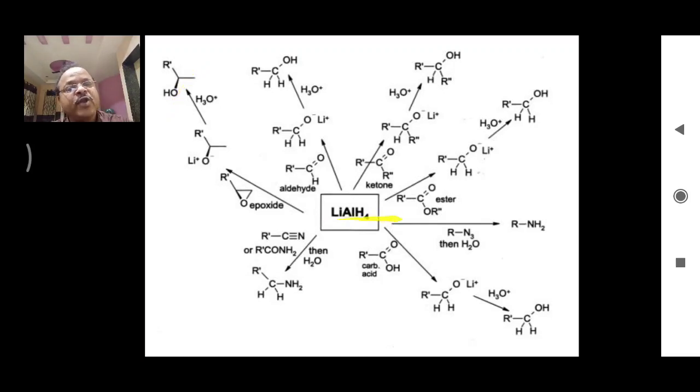But when lithium aluminum hydride is treated with alkyl cyanide or alkyl nitriles, we obtain primary amine. Lithium aluminum hydride on reaction with azide again forms a primary amino compound. So these are the different applications of lithium aluminum hydride.